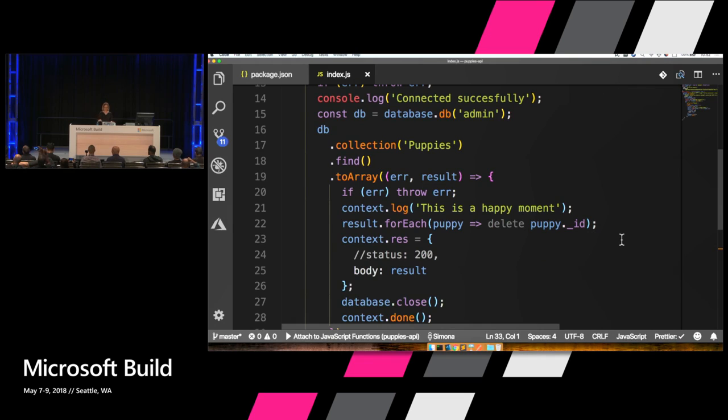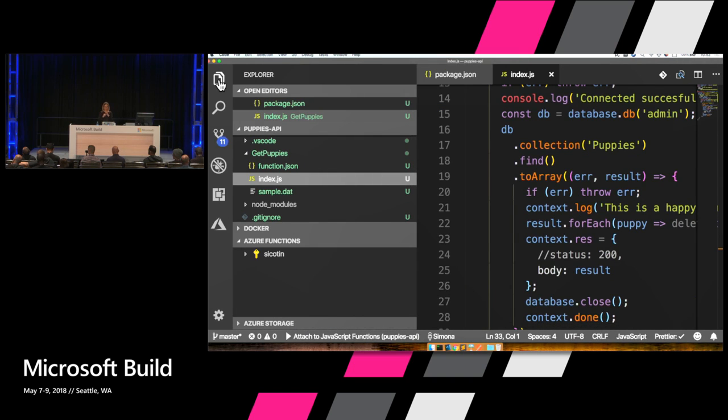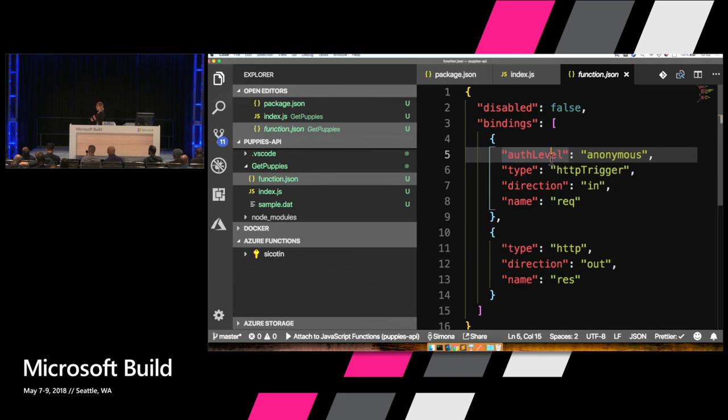We have our function. We're connecting to the database. We're selecting the admin database. If everything goes well, we are selecting the puppies collection. And then we're just going to return all the puppies that we have in our database. So we've installed npm packages. We have written the code very fast. And then I'm also going to get you started on defining routes for our application.